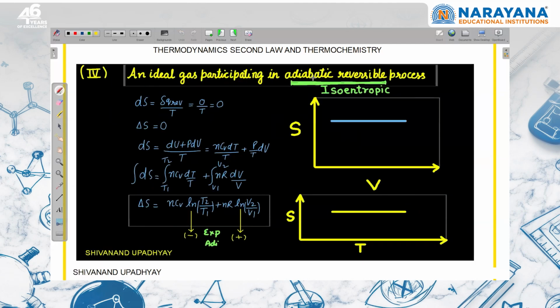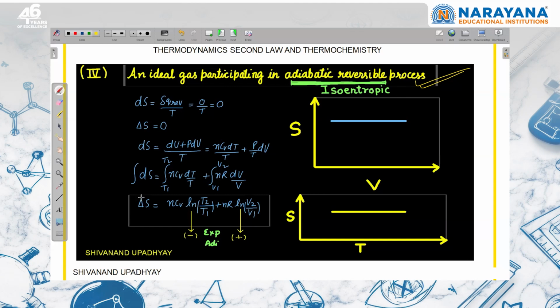An ideal gas participating in an adiabatic reversible process. So we know that it is an isoentropic process. So if volume is increasing or decreasing, entropy is not going to change. Or if temperature is increasing or decreasing, entropy is not going to change. Or we can say that there are two ways to say it: dS is equal to dq reversible upon T. Since dq throughout the process will be 0, there is no change in entropy at any point of time during the process.